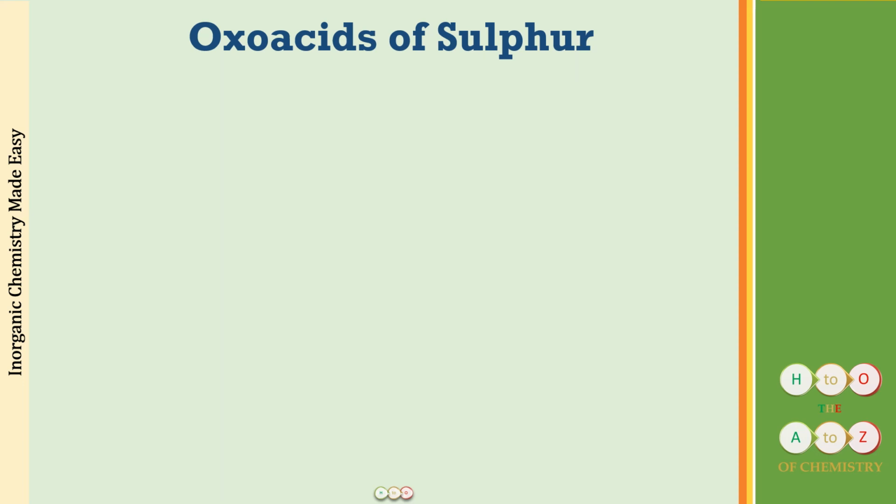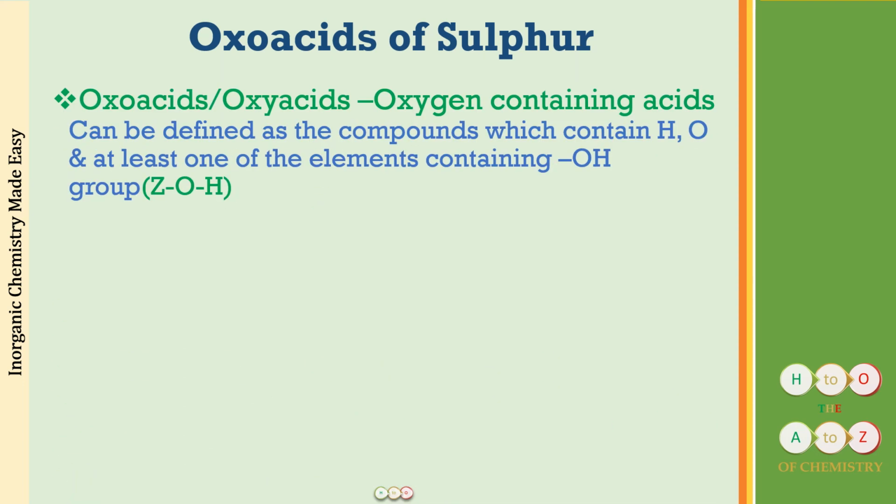So oxoacids, what do they mean? Oxoacids are also called oxyacids, and oxy stands for oxygen, and oxygen containing acids is what we mean by oxyacids or oxoacids. Right, so these are defined as those compounds which contain hydrogen, oxygen, and at least one other element, and contain an OH group.